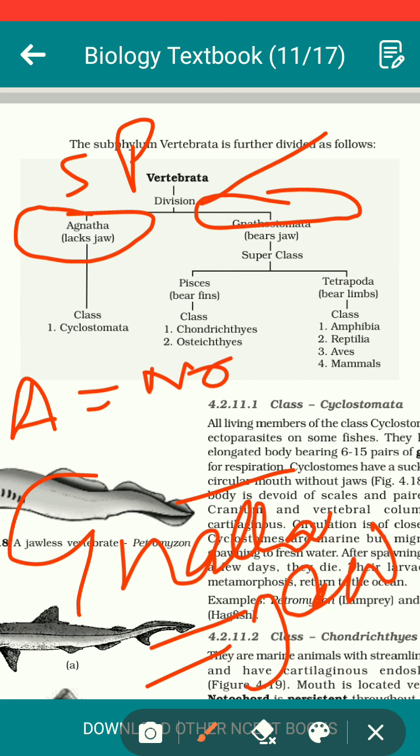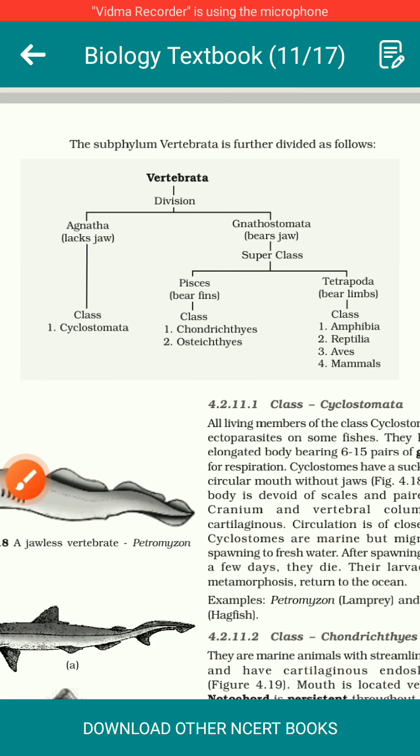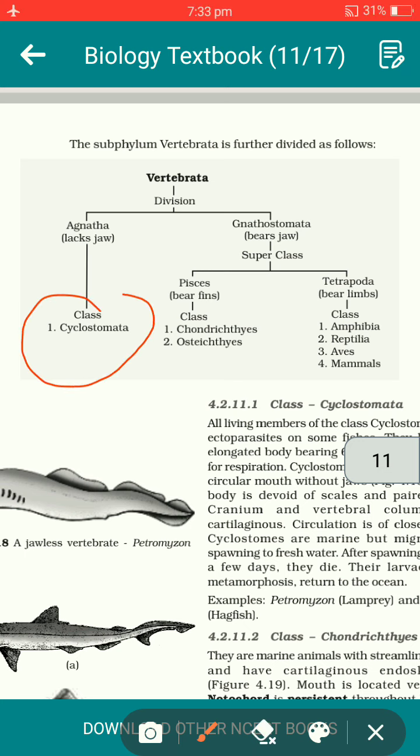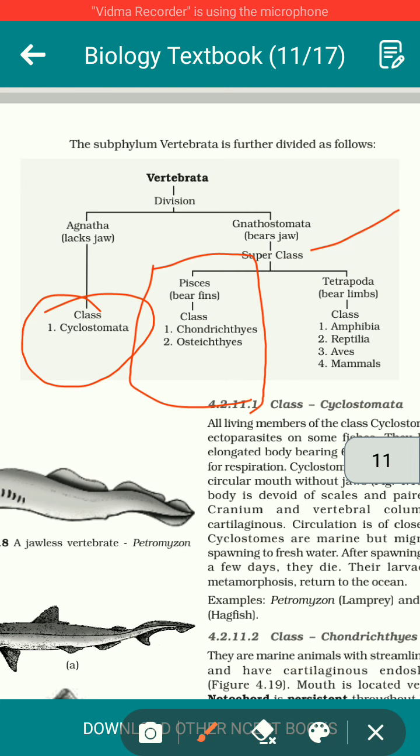And after that you see, Agnatha has a single class. Agnatha jawless vertebrates का एक ही class है, and that very class we call class Cyclostomata. Cyclostomata means circular mouthed Agnatha or circular mouthed jawless vertebrates. Then the division Gnathostomata is divided into two superclasses. The first is superclass Pisces. It means the superclass of fishes.